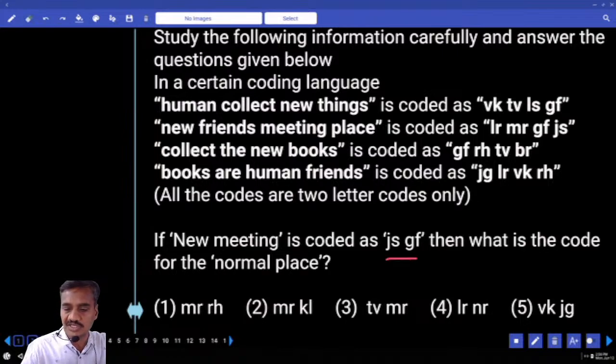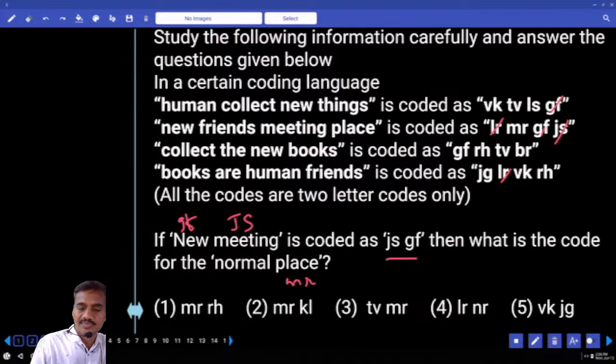Now here JS and GF is the code for new meeting. Hence for new meeting, now meeting, what is the code we have? Now GF is the code for what? GF is the code for new, and meeting it is JS. Now if the code for meeting is JS, then what is the normal place? Then place will be what? Now JS is the code for meeting, and next one IR is the code for friends, and next one GF is new. Now the code for this one is what? MR, and the code for place is MR, and normal is nowhere given in the statements, isn't it?